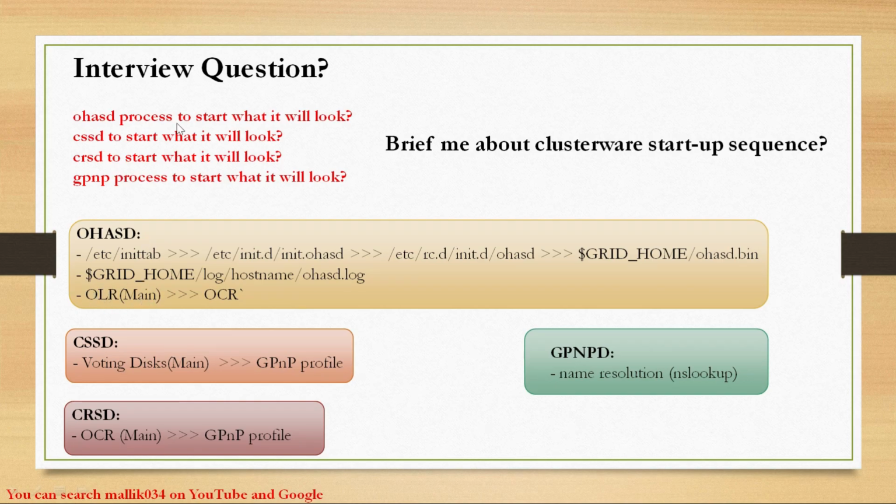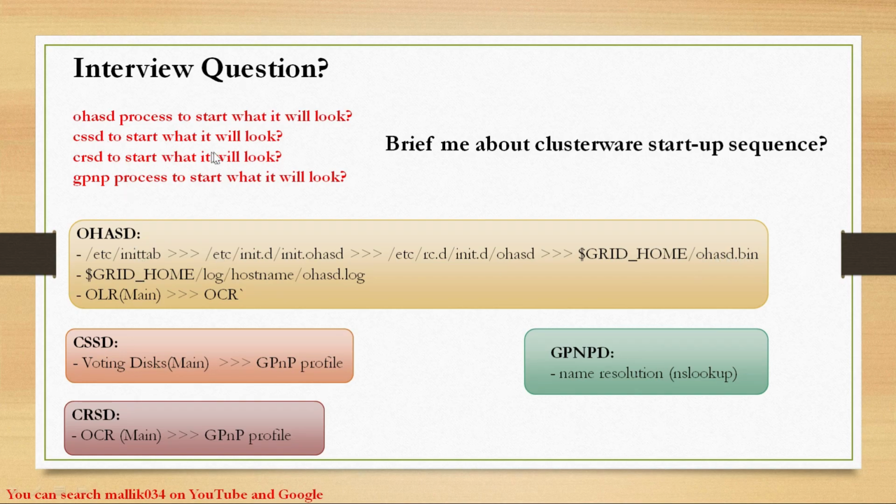So the answer for this question is that OHASD depends upon my OLR and OCR and my init.ohasd process. Once all these scripts under init.d are properly set and OHASD is able to locate them, it will start my OHASD daemon, which is under grid home ohasd.bin. This is the answer for this question.